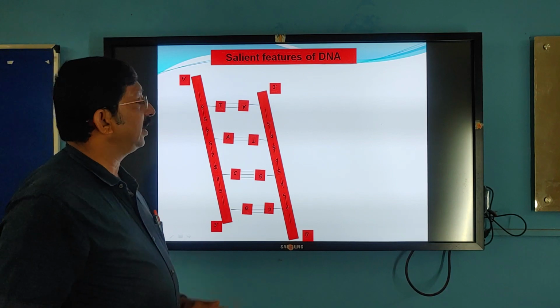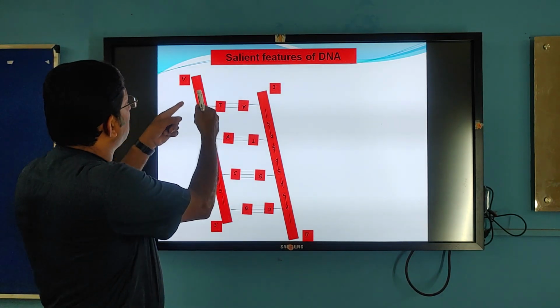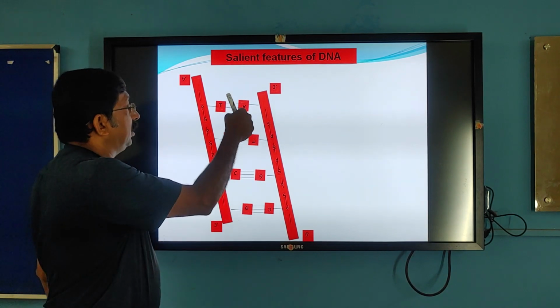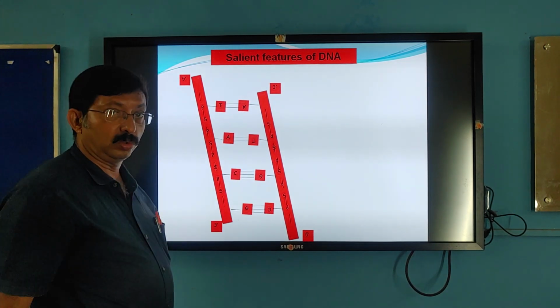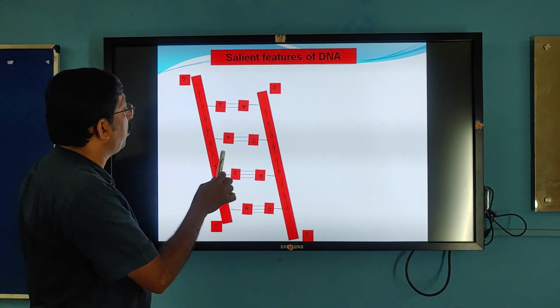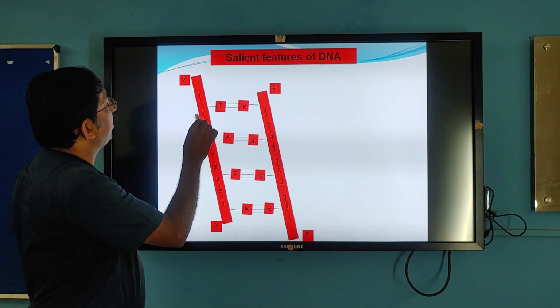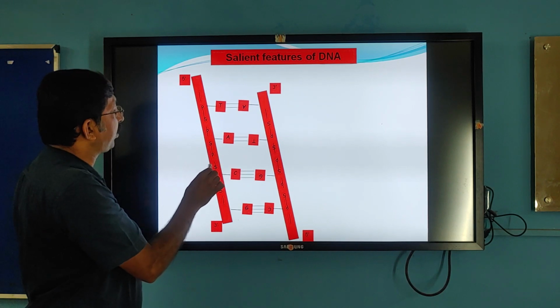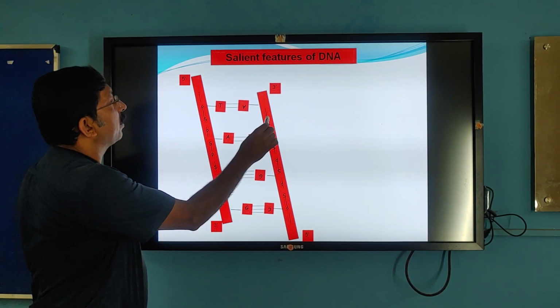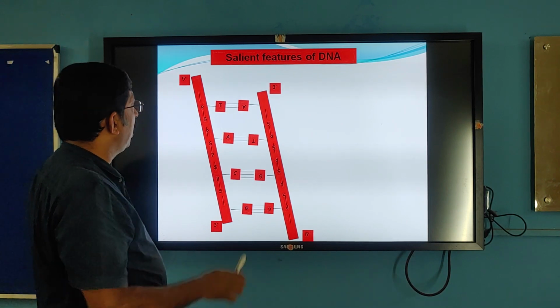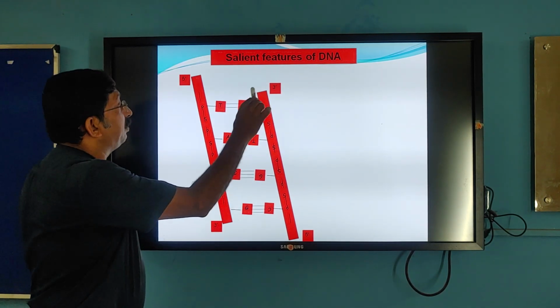So DNA is a double-stranded polynucleotide chain. See here, many nucleotides. Each chain is made up of alternating phosphate, sugar, phosphate, sugar, phosphate, sugar backbone. See here, sugar, phosphate, backbone. And both the strands run anti-parallelly.